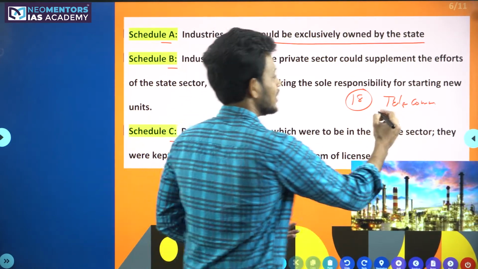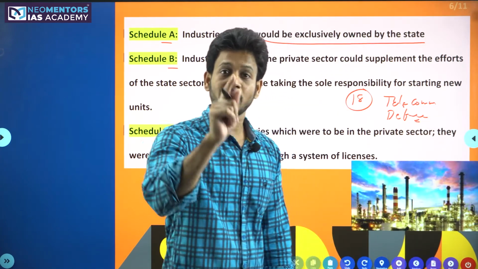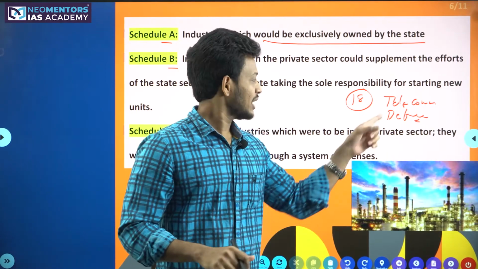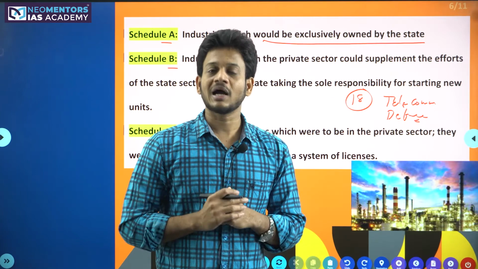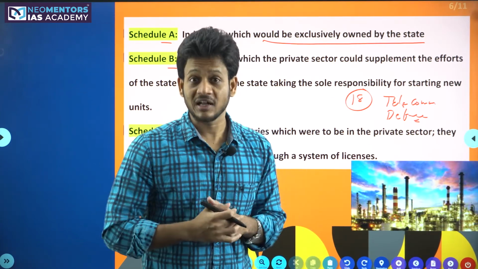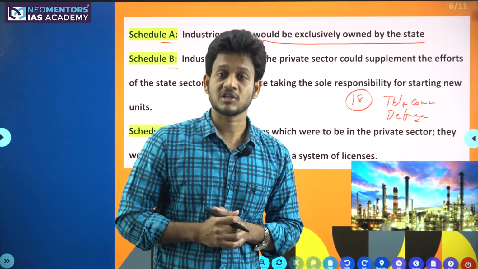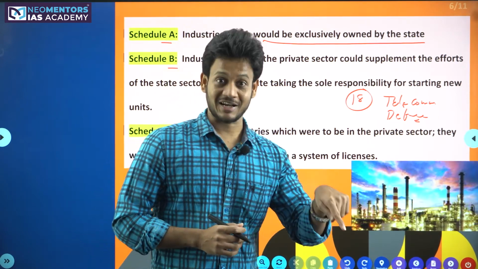Or else, let's take defense. Any defense company should be only a government company. No private sector company is allowed. Today you see in India, defense is still under the public sector. But if you go to countries like France, where we are importing Rafale fighter jets, right? Who actually made the Rafale fighter jets? Dassault Aviation is the company name. Is it a private sector company or a public sector company? It's a private sector company.